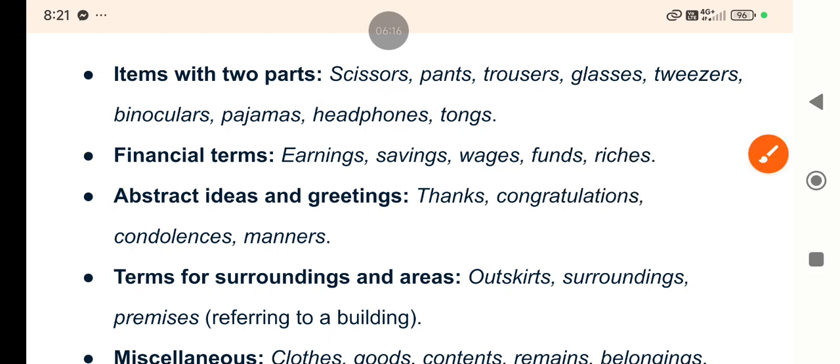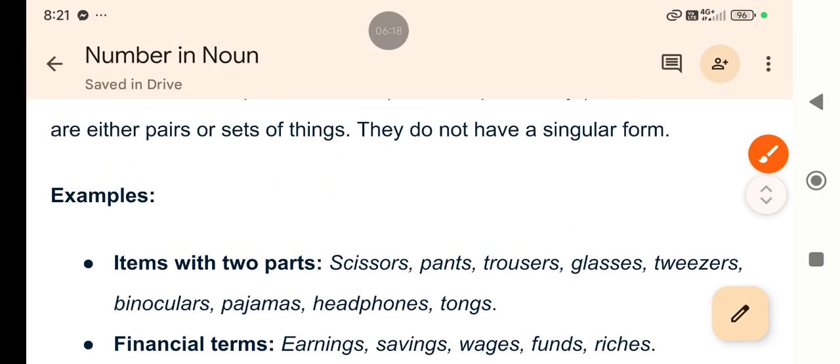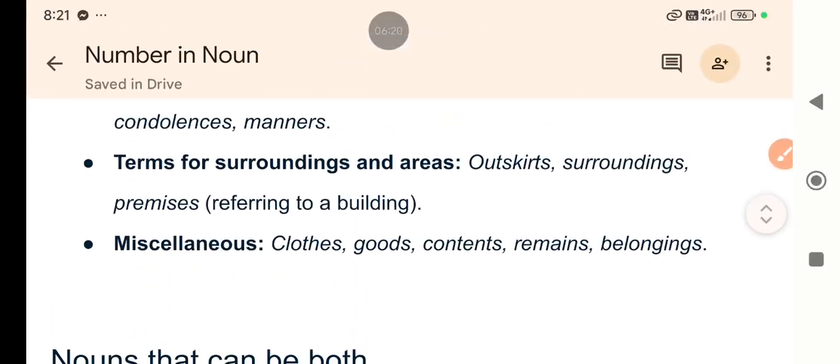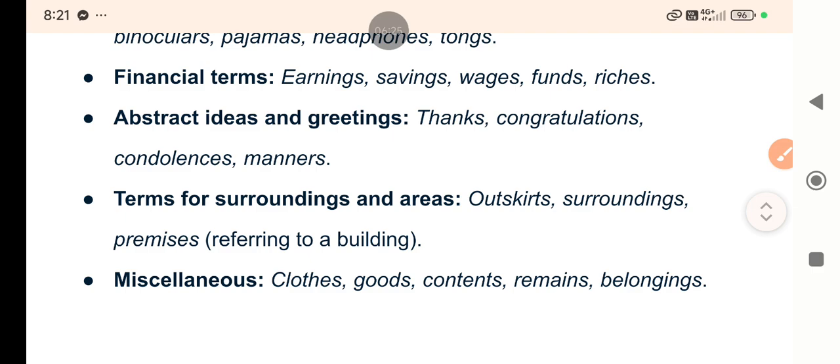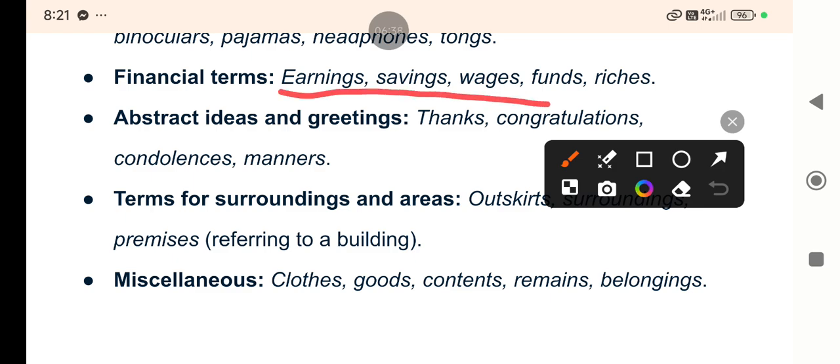So these are the nouns always in plural form. Now number two is financial terms: earnings, savings, wages, funds, riches, right? This way, these are always plural.